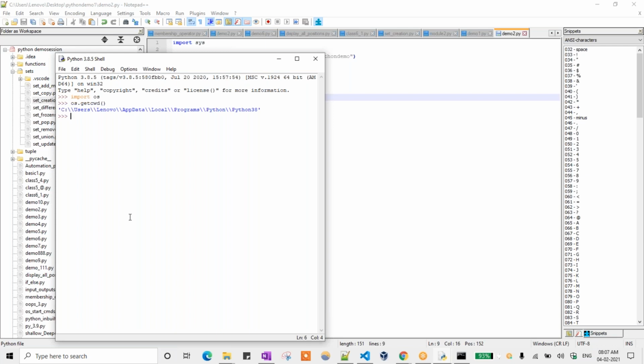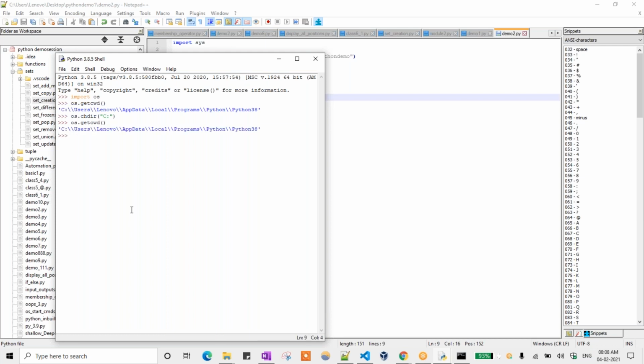So I need to change to some other directory now. Okay. os dot, one function. You don't need to remember all these things. Change directory, you can use it instead of that one. So here, whatever directory I need, right now I'm just giving this C directory. So now if I type os.getcwd, it will show it changed to that directory.